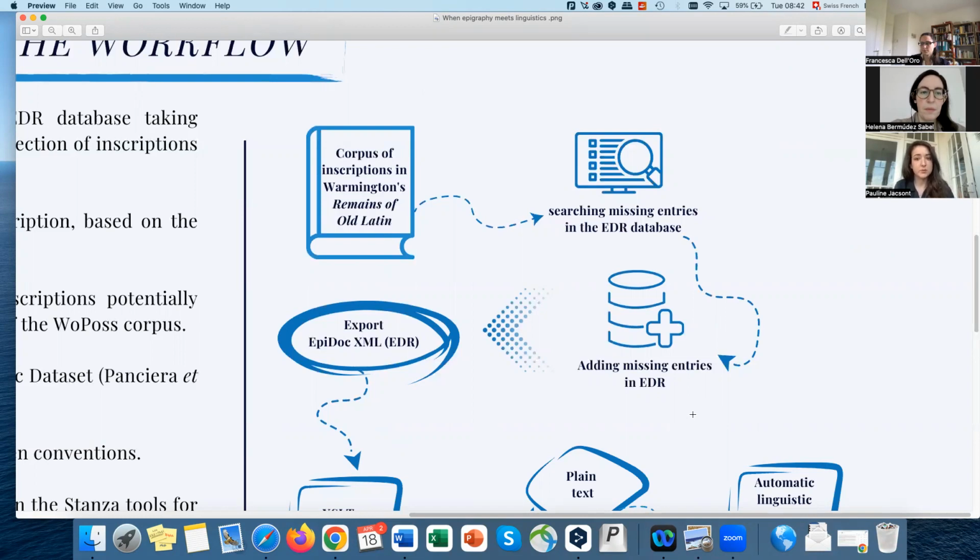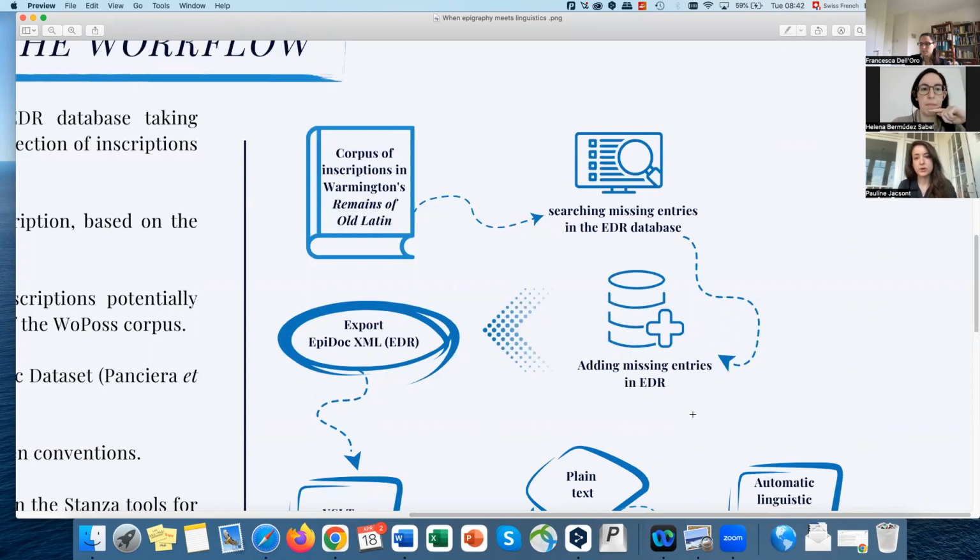Each missing inscription was then integrated into the EDR following a procedure that guaranteed the quality of the epigraphic description for each integrated inscription. We relied on the latest scientific publication and provided as detailed information as possible.